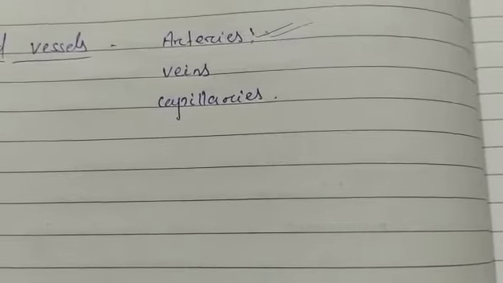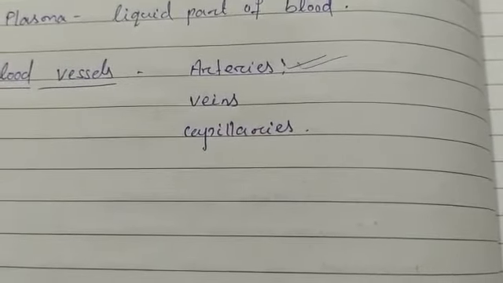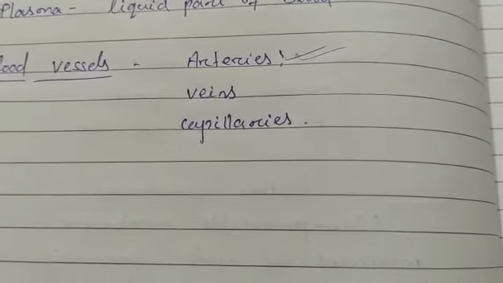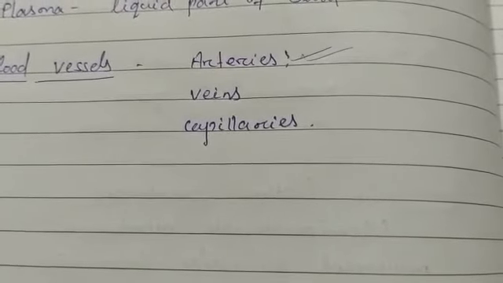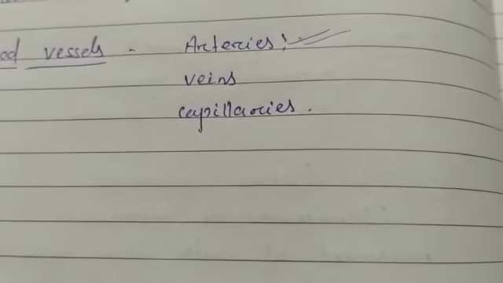Veins are made up of thinner walls, and they carry deoxygenated blood from different organs to the heart. So the artery's function is to take oxygenated or pure blood from the heart to different parts, and the veins' function is to bring all the impure blood, or deoxygenated, carbon dioxide rich blood, from different organs to the heart. The pulmonary vein is an exception because it carries oxygenated blood from the lungs to the heart.